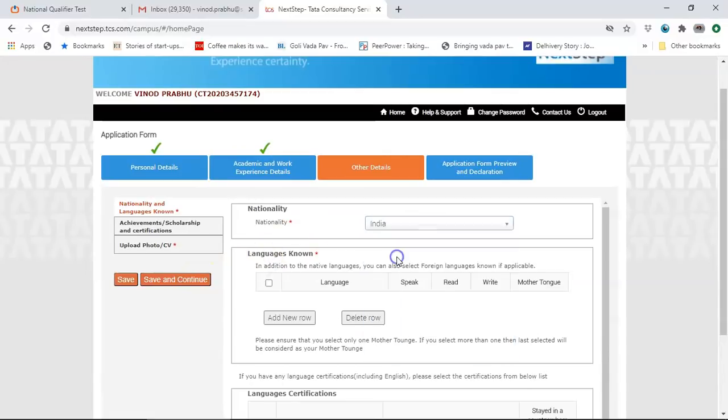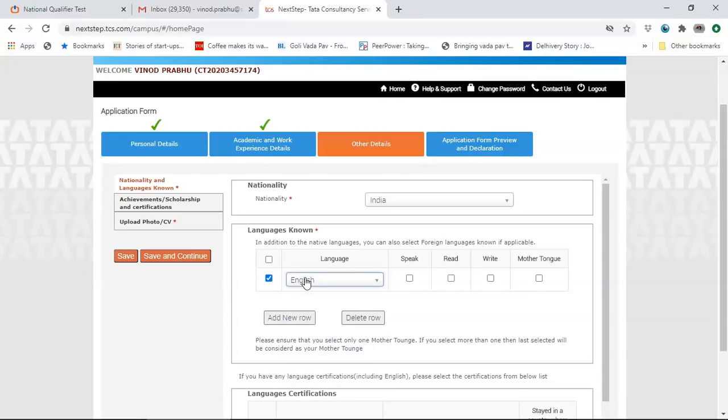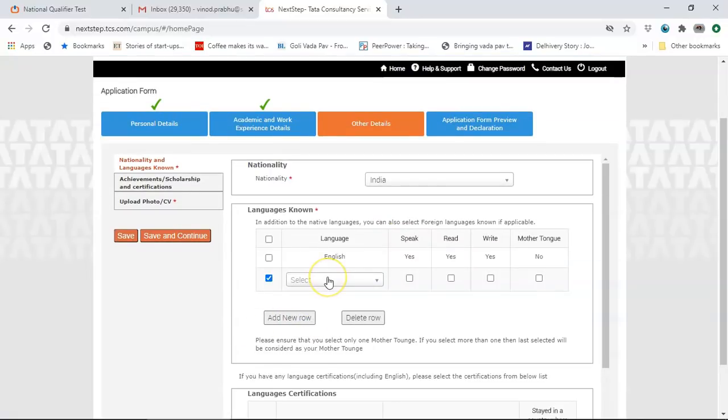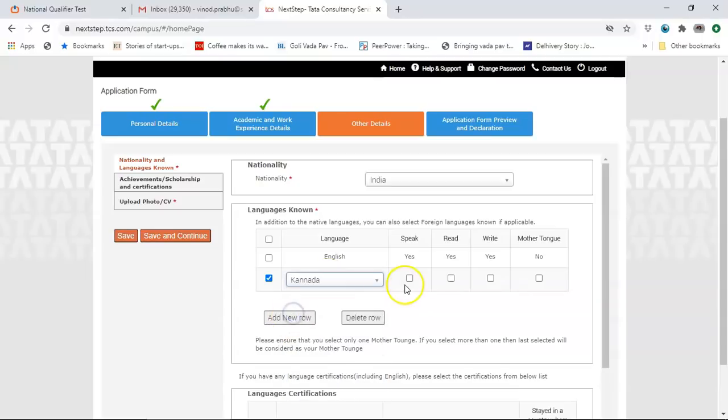Nationality would be Indian. Languages known, you click on this and add new row. Firstly, write English, and then in English you can speak, read, write, then add new rows, enter your other languages that you know. You can click on Kannada, other languages you know. So enter all the rows, click on speak, read, write, enter all the rows. Okay, so all of these are done.